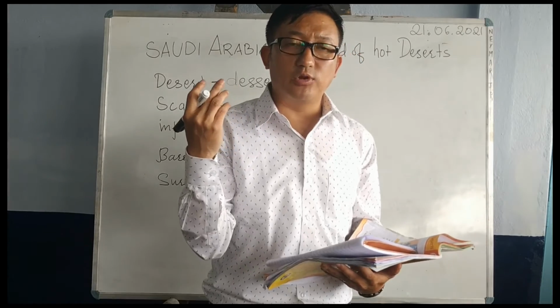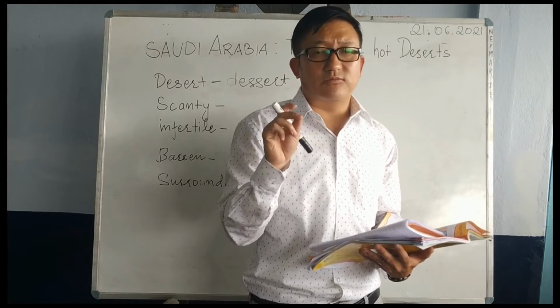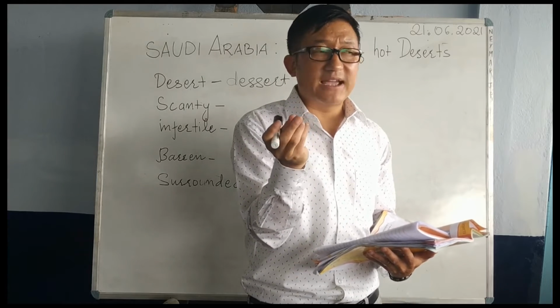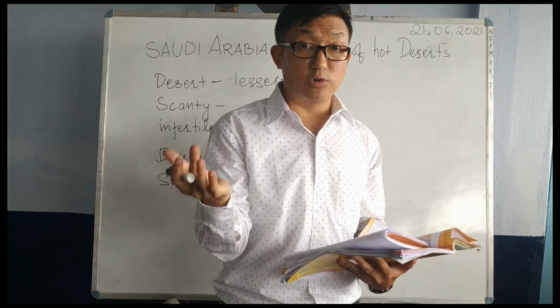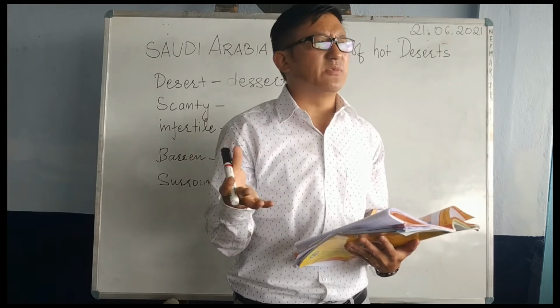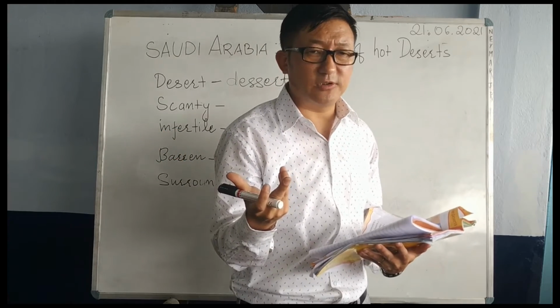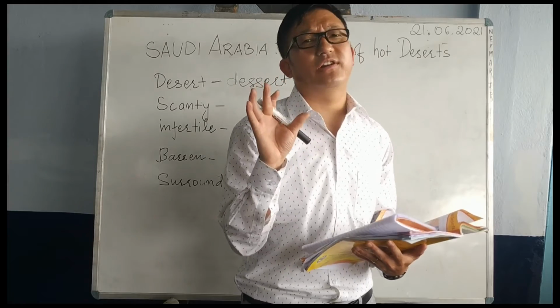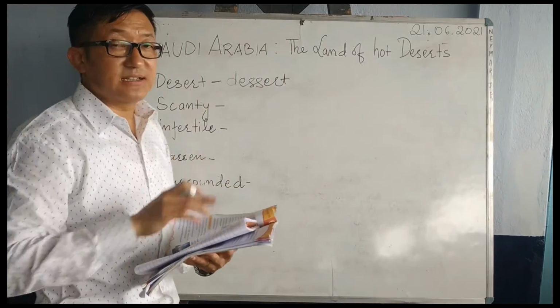You will find only thorny bushes, small bushes with lots of thorns. Birds and animals you will not see there. You will find rattlesnakes, dangerous snakes, scorpions, and very few animals, camels. So it is very difficult to live in this particular region, that is, the desert.